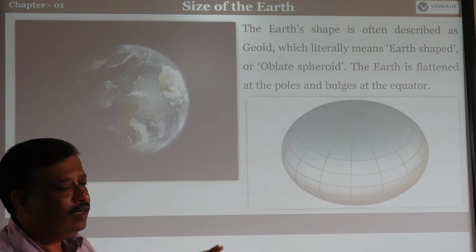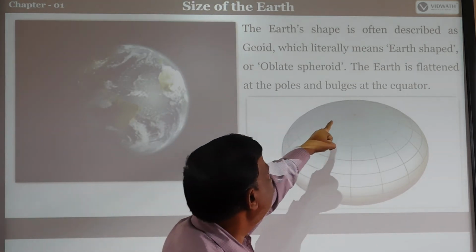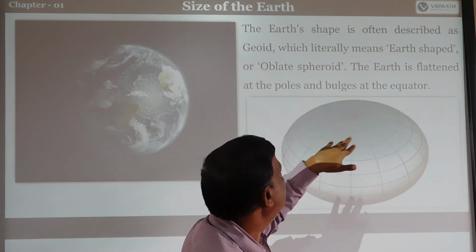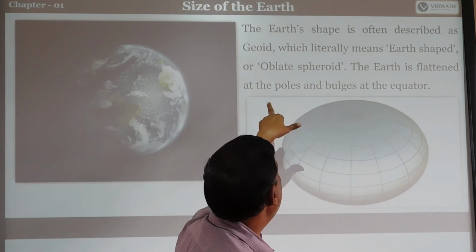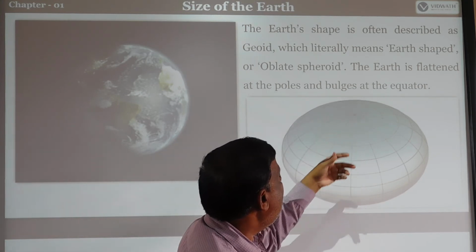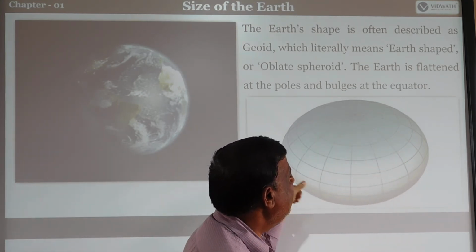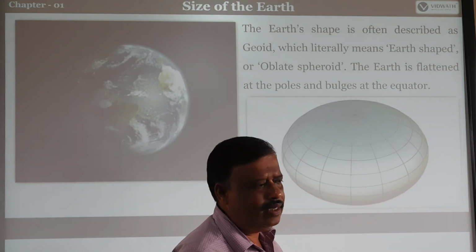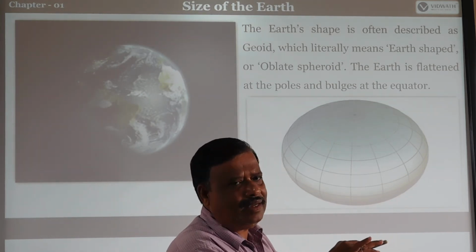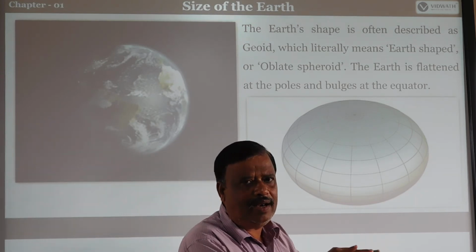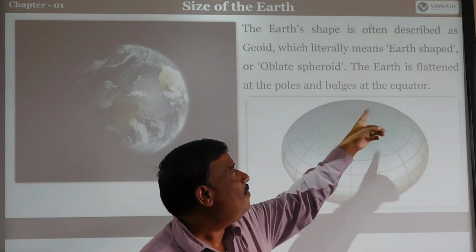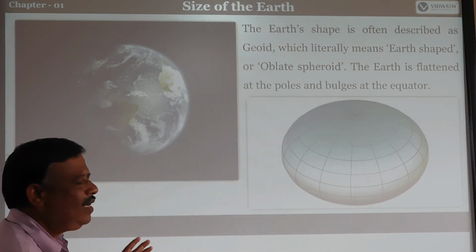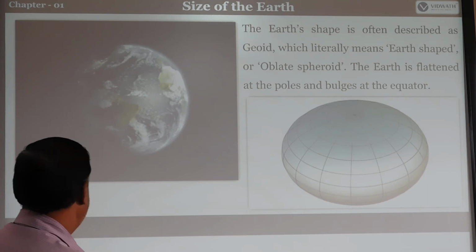The Earth is flattened at the poles and bulges at the equator region. In the middle the place becomes large in size, but at the polar level it is flattened. That means equal or little level. Okay, that's why it becomes a geoid.